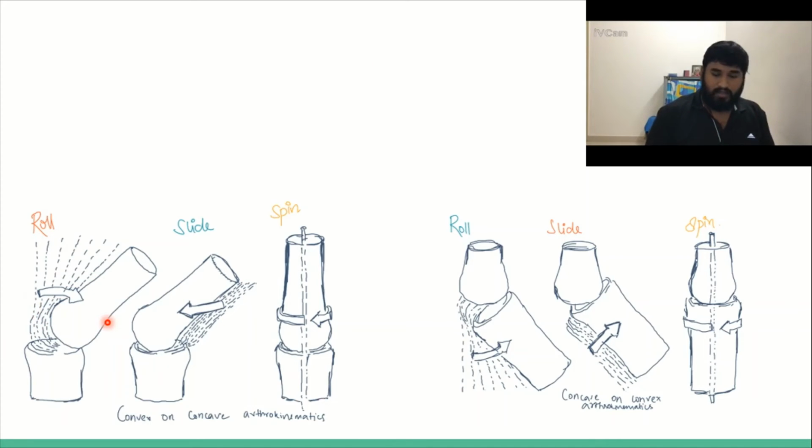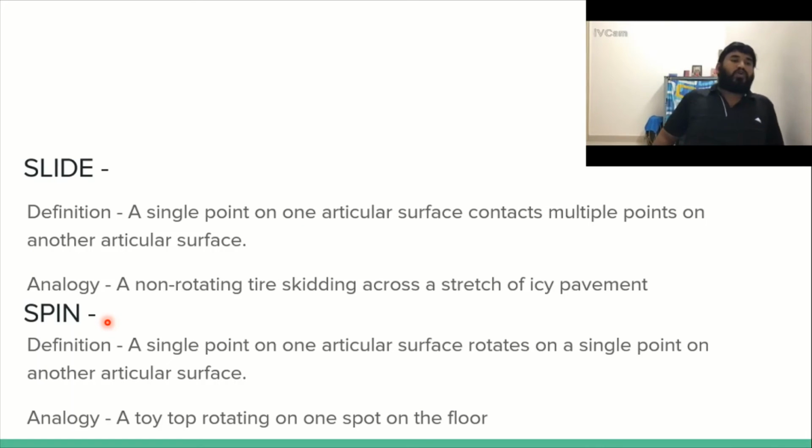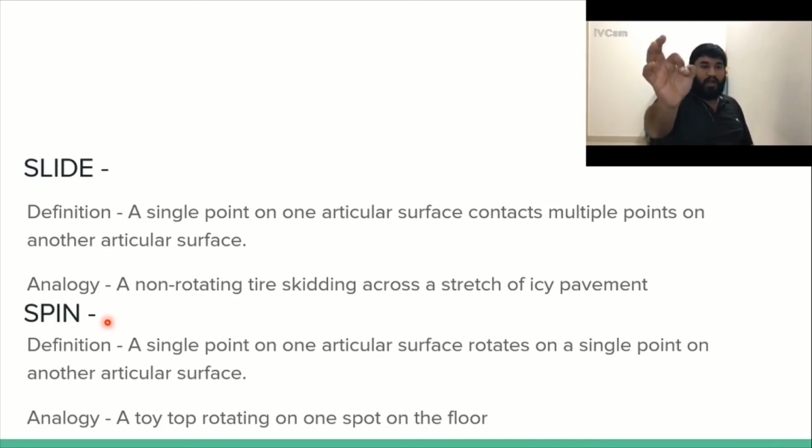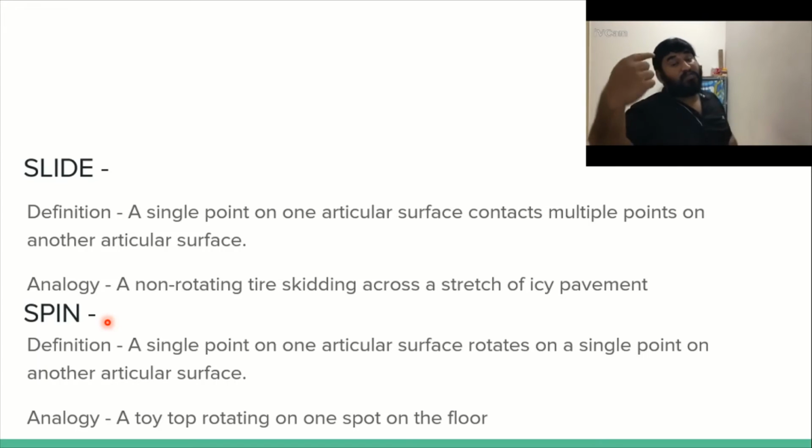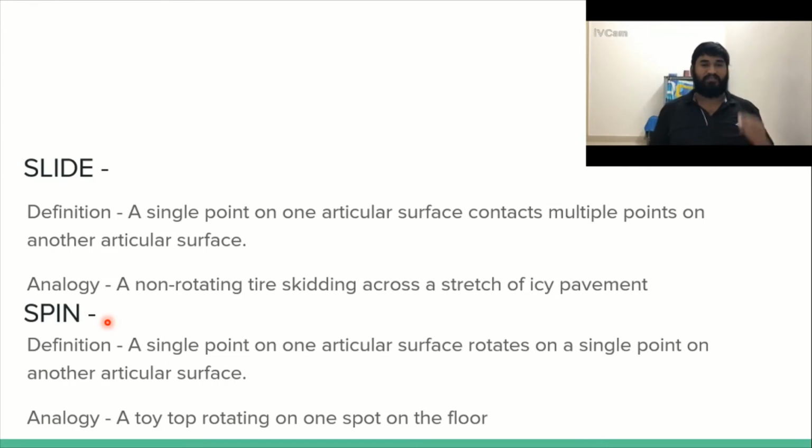Then you have your slide. So what is a slide? You have a single point on one articular surface that contacts multiple points on the other articular surface. Once the roll happens, what has to happen second? Slide. So if you take this point on the articular surface, it is going to contact A, B and C. This is your slide. The analogy is a non-rotating tire skidding across a stretch of icy pavement, or you take your car and try to do a nice drift.